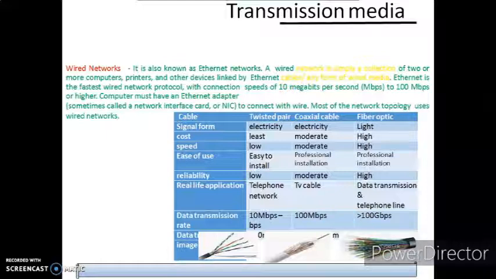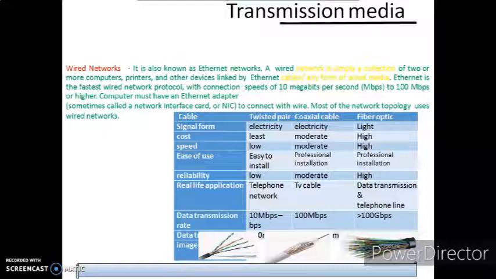So here is a small table. Now which cable can we use for signal transmission? We can use twisted pair electricity cable like this. Cost: twisted pair is least, then moderate, and high. Speed: low, moderate and high. Ease of use: easy to install, professional install.